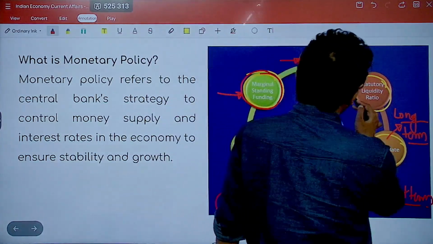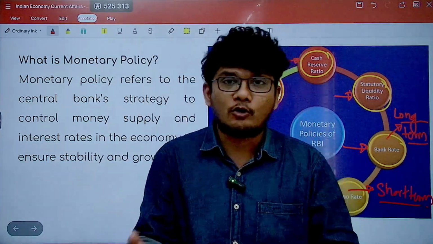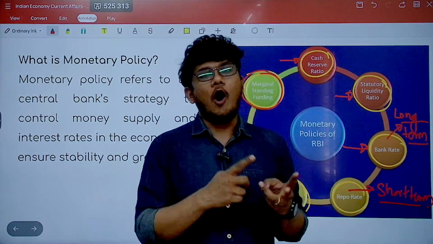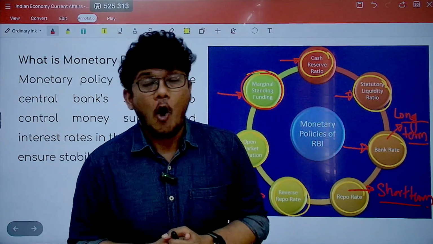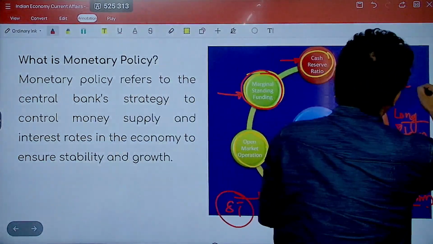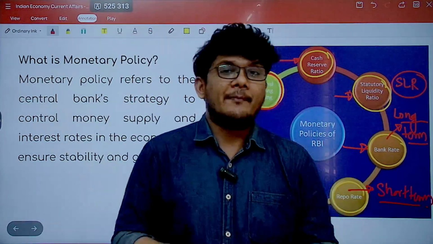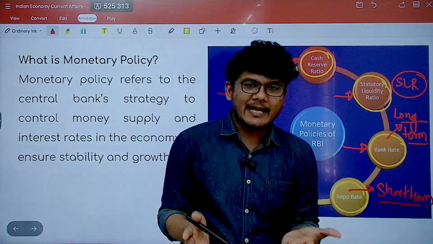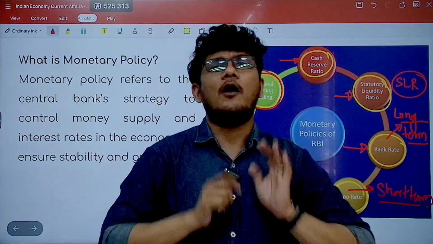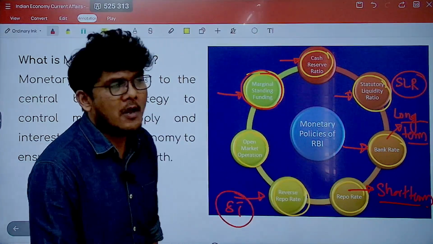Next is the statutory liquidity ratio. Now this is the amount of money the scheduled commercial banks are required to keep with themselves in the form of cash, gold or approved securities, or any combination of these. So statutory liquidity ratio, also known as SLR, is to be kept with the banks themselves, but it can be kept either completely in cash, or completely in gold, or completely in approved securities, or any combination of these three things. So these are the major components of monetary policy.